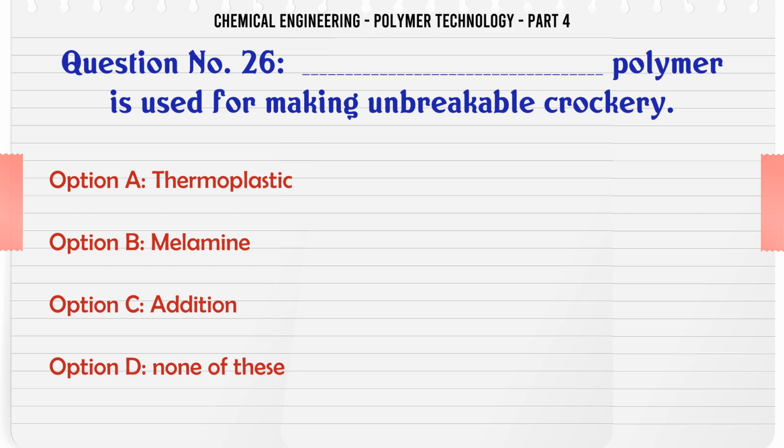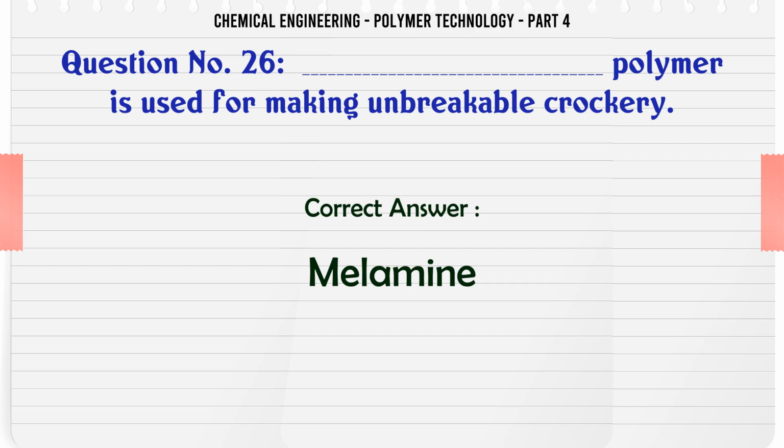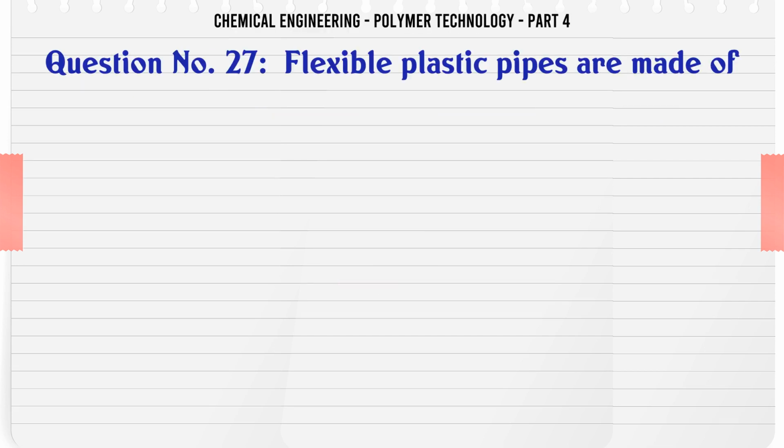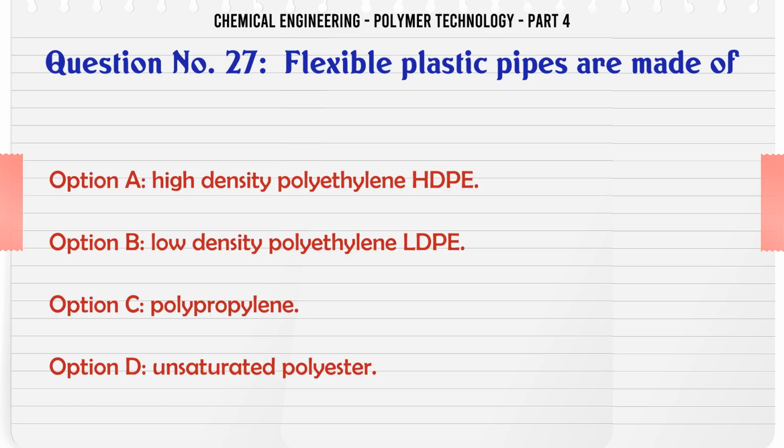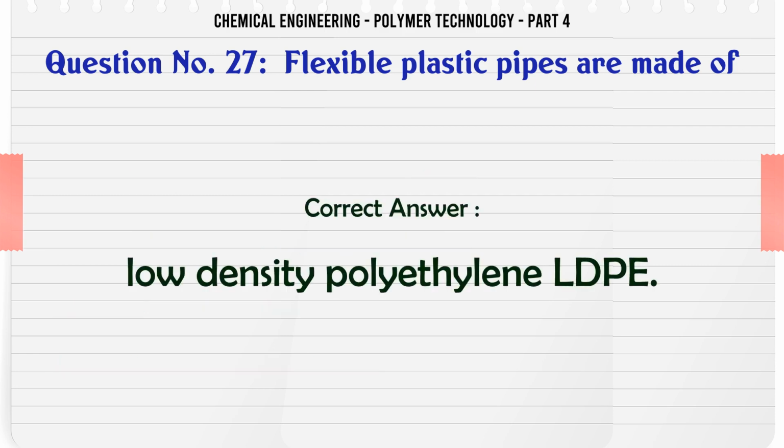None of these. The correct answer is melamine. Flexible plastic pipes are made of A. high-density polyethylene HDPE, B. low-density polyethylene LDPE, C. polypropylene, D. unsaturated polyester. The correct answer is low-density polyethylene LDPE.